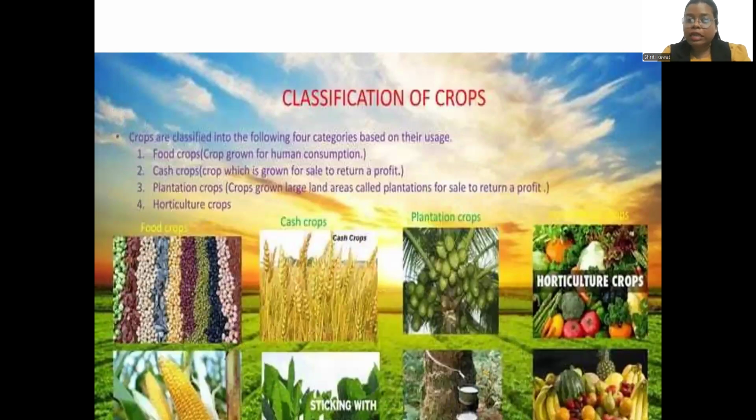Now you can see the classification of the crops on the screen. The first one is food crops. What comes under food crops? Food crops are like the cereals, the seed crops, okay, the pulses which require seeds, soya bean, the lobia, rajma. These all come under food crops which require seeds.